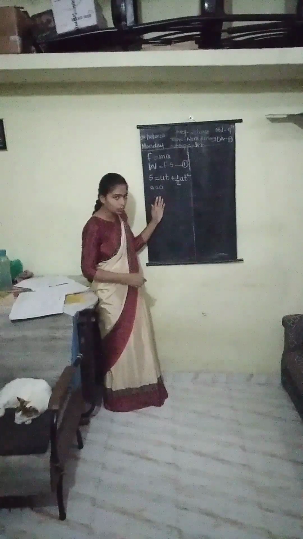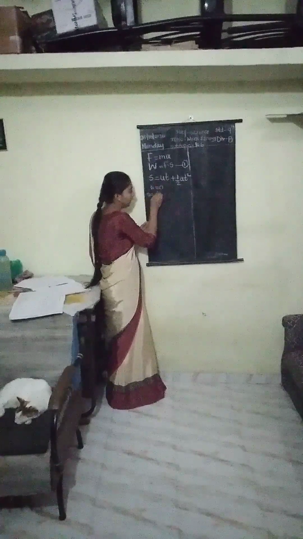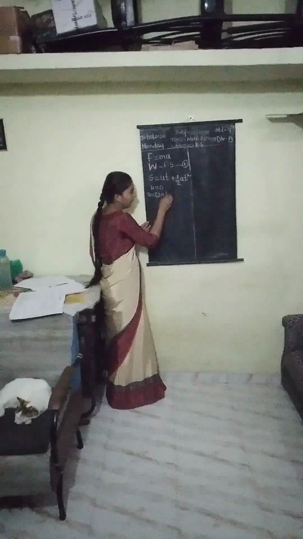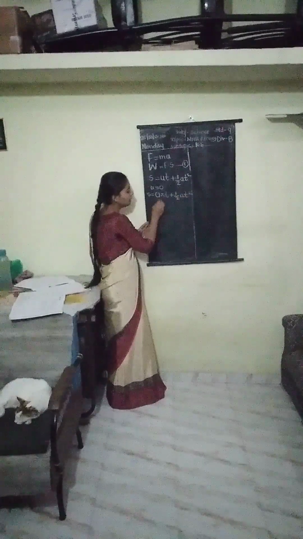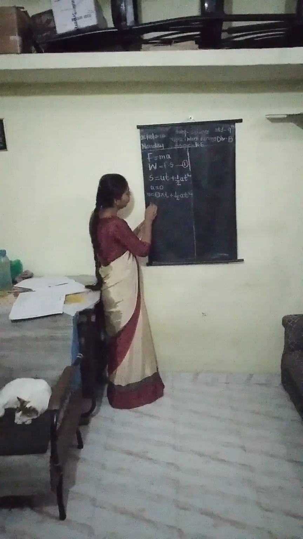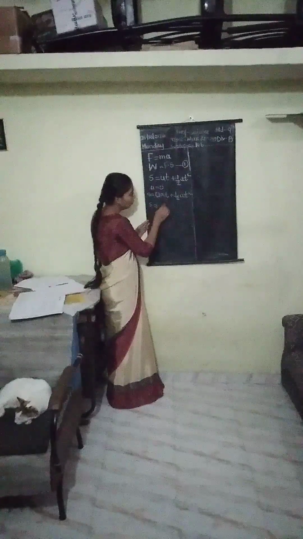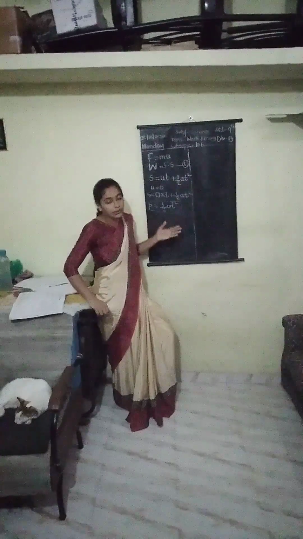After putting u equal to 0 in this equation, it becomes S is equal to, in place of u, we take here 0 into t plus 1 by 2 a t square. This term will cancel out due to the 0. So S is equal to 1 by 2 a t square. This is the value for S. But we have to find the value of t also. So from where do we get that?